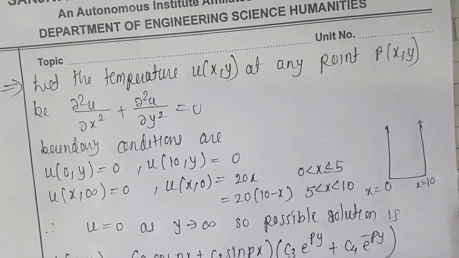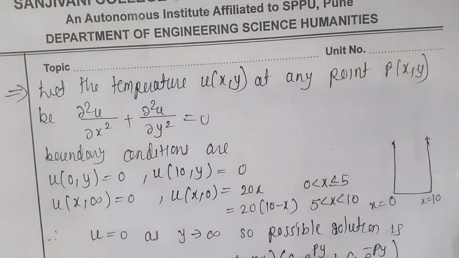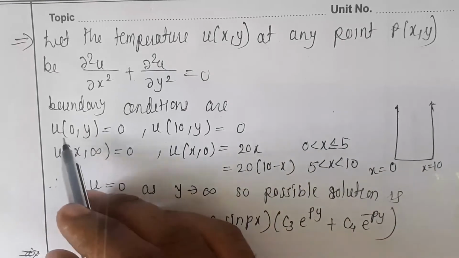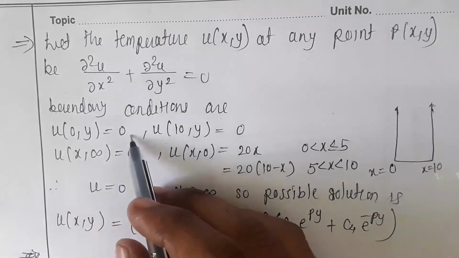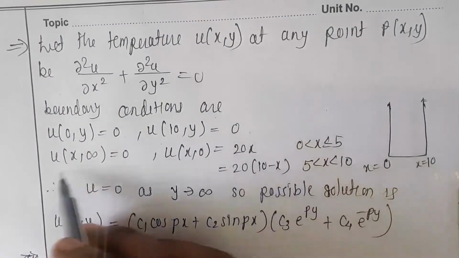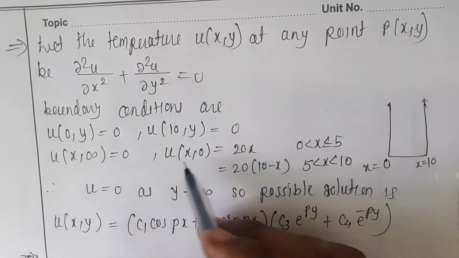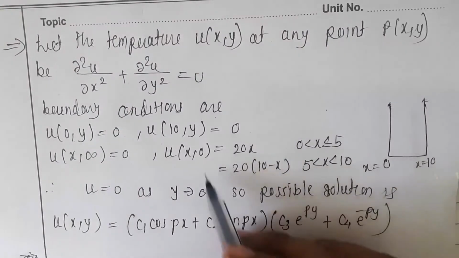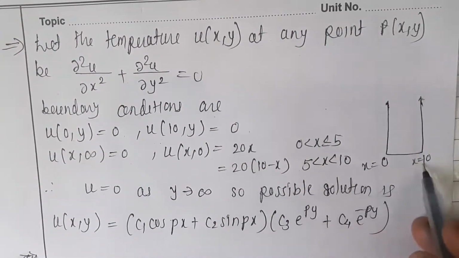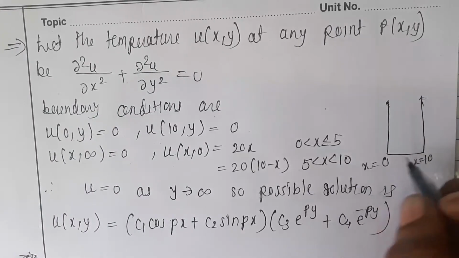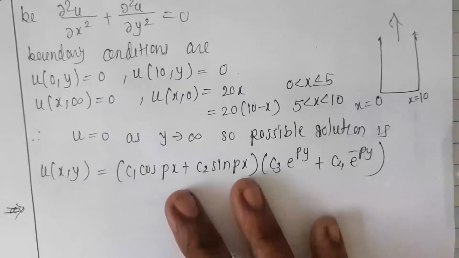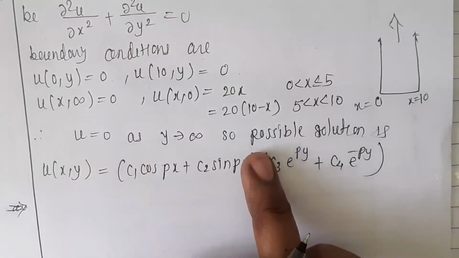Del 2u by del x square plus del 2u by del y square is equal to 0, and the boundary conditions are: u at x is equal to 0 is 0, u at x is equal to 10 is 0, u at y tends to infinity is 0, and u at x, 0 is given in the problem. So this is the rectangular plate whose x width is 0 to 10 and in y it goes up to infinity. So u is equal to 0 as y tends to infinity.